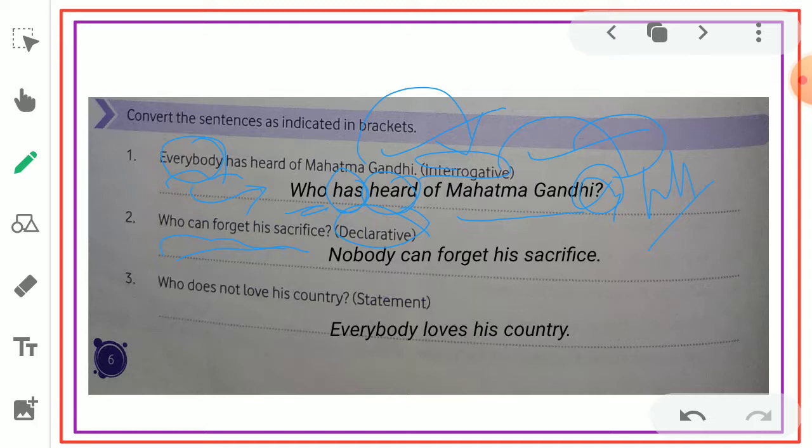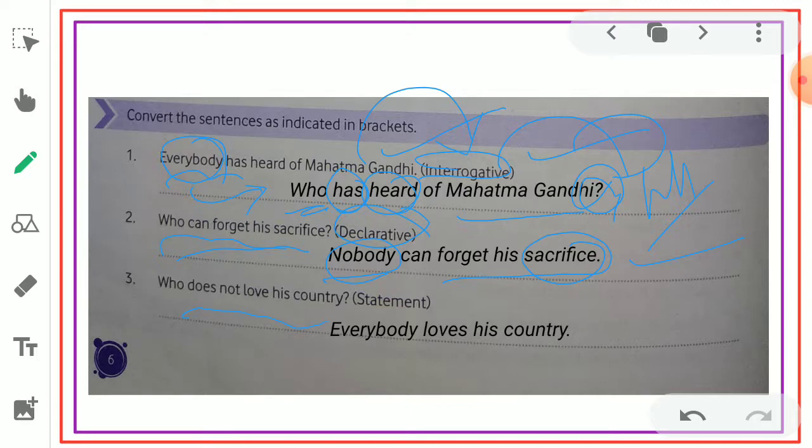We can turn this into a negative statement by using nobody. Nobody can forget his sacrifice. That means no one is there to forget his sacrifice. Then, who does not love his country?